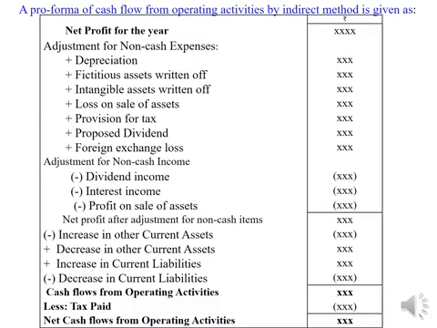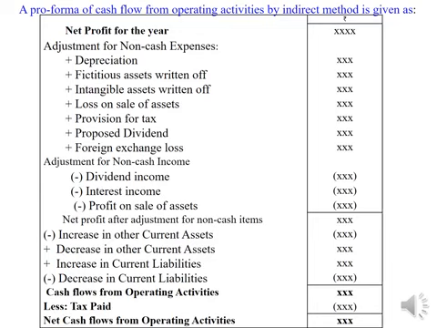First, we have to consider net profit for the year. Keep in mind it is indirect method. Net profit for the year will be given, or it will be found out by comparing closing net profit and opening net profit when two balance sheets are given. Then adjustment for non-cash expenses will be made. Depreciation charge during the year will be added back. Fictitious assets written off during the year will be added back. Intangible assets written off will be added back.